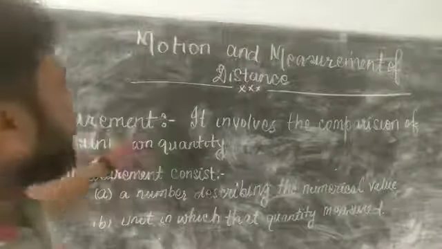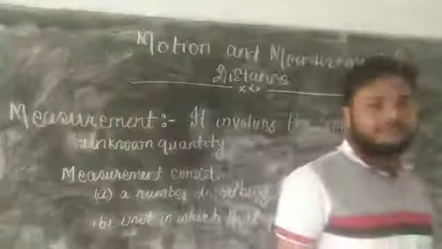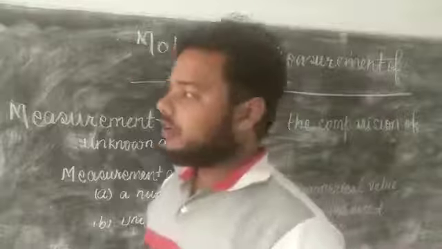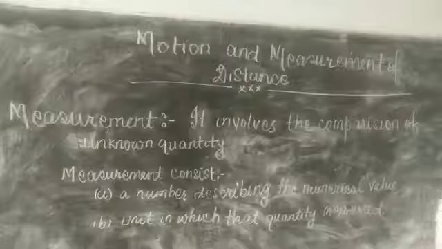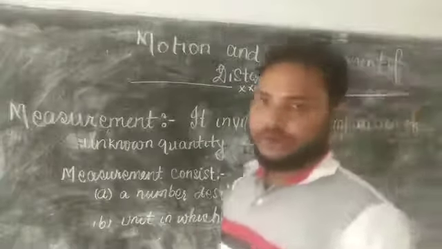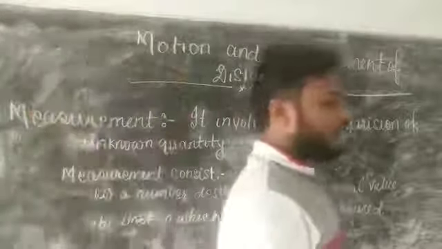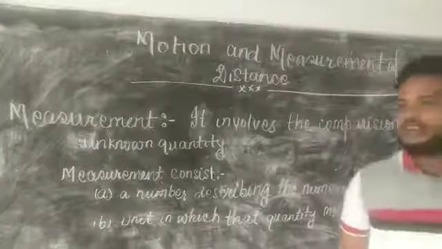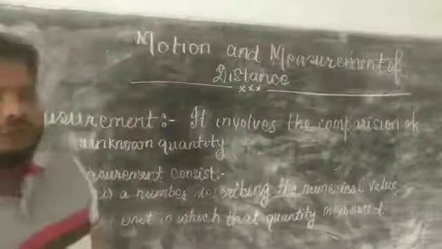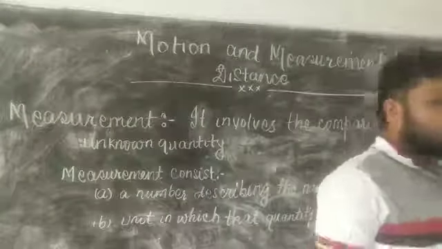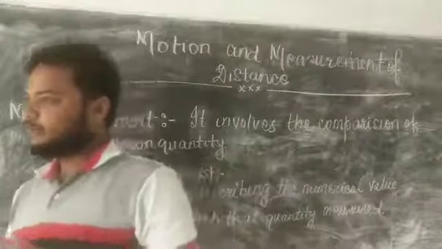Measurement involves the comparison with an unknown quantity. In ancient times, people used different ways to measure different things, for example foot step and handspan. Ancient people used these to measure length, but these units are not valid all over the world, because they vary from person to person.